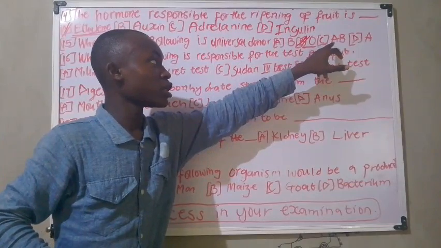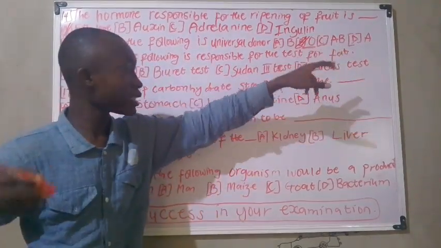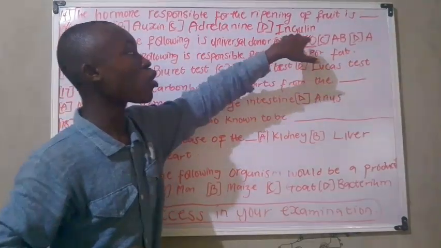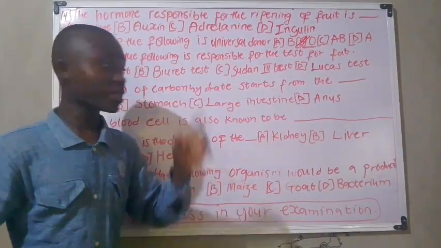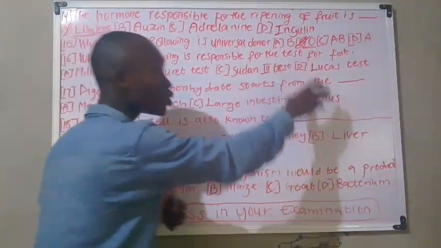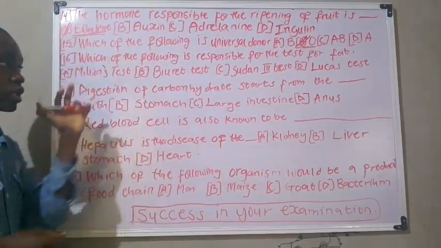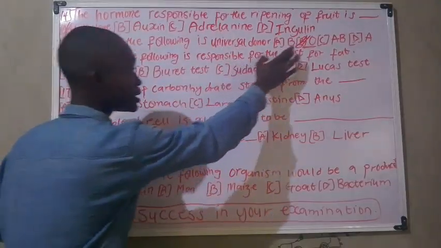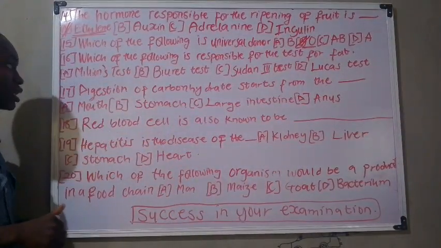Option C refers to a universal recipient because it can collect blood from all the blood groups, but it cannot give out blood. Okay, that should be noted. It can only collect blood from other blood groups. Now, a universal donor is blood group O. That should be noted.